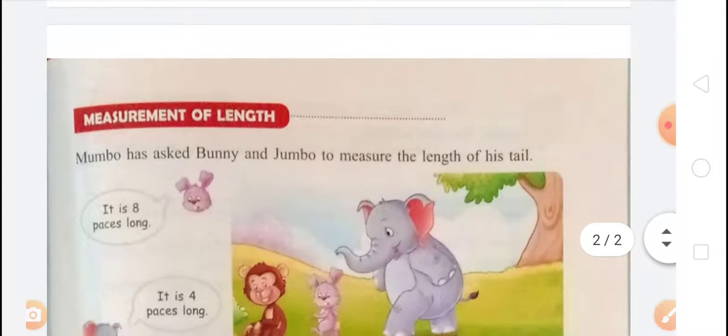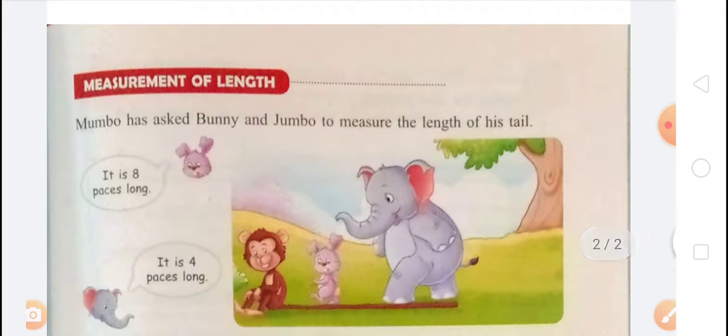Now come on. Next topic, measurement of length. Mumbo has asked Bunny and Jumbo to measure the length of his tail. Jumbo said it is 4 paces long, while Bunny said it is 8 paces long. Pace is the length of the foot.